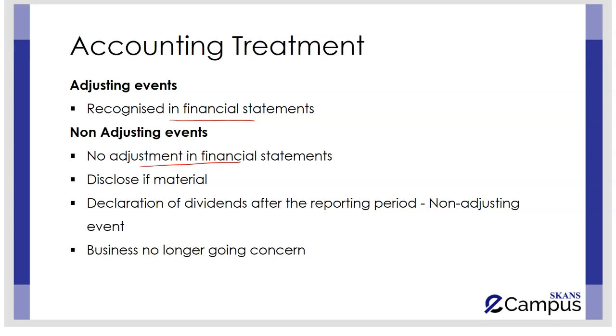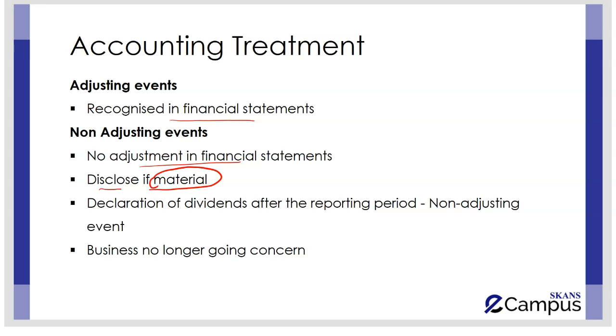Over here also you can see adjusting events are recognized in the financial statements. Non-adjusting events are not recognized in the financial statements. Rather, they are only disclosed. And they are disclosed also only in the case that they are material. If an event is a non-adjusting event and it is also an immaterial event, then it is going to be ignored in the financial statements of the previous year.